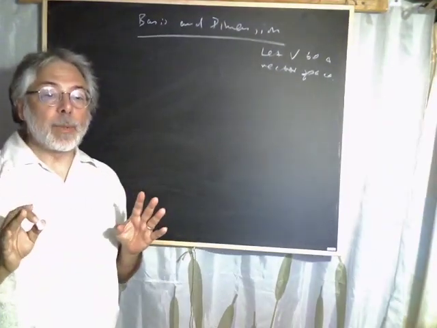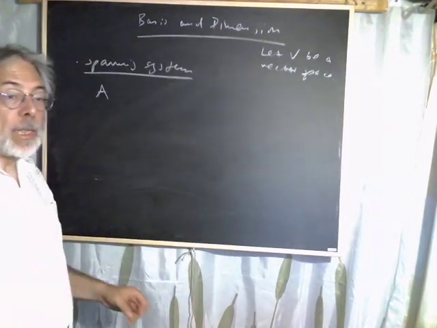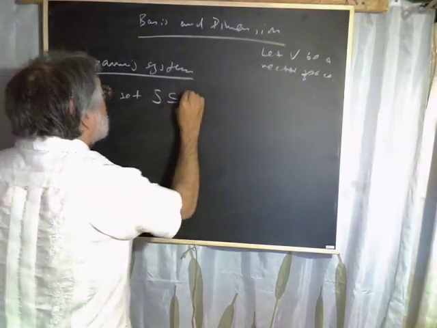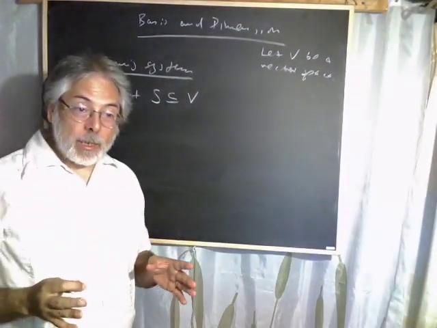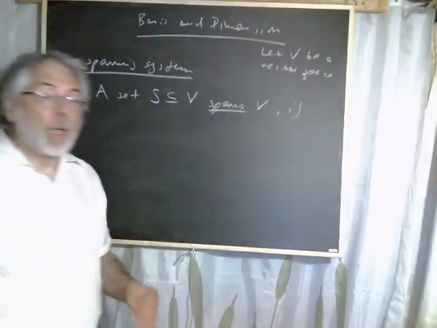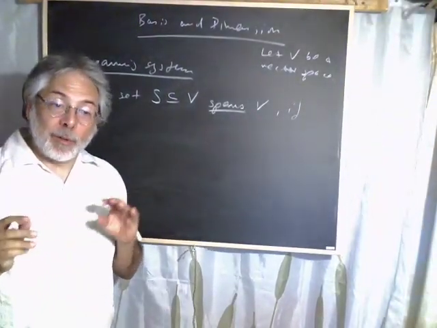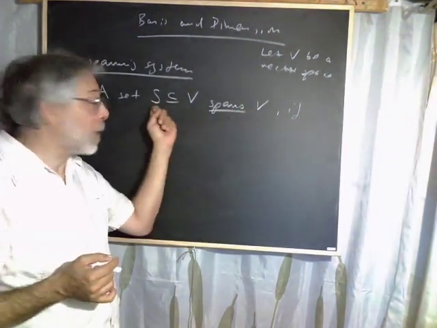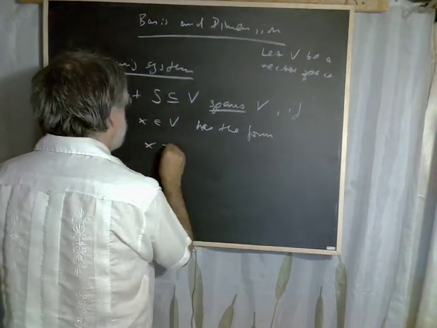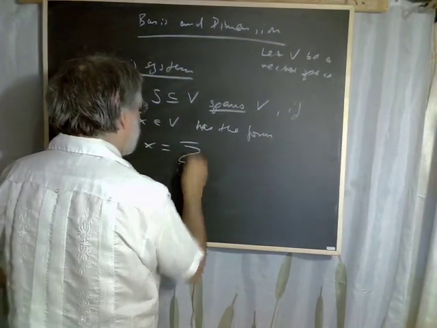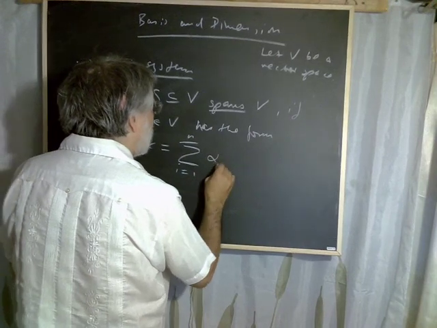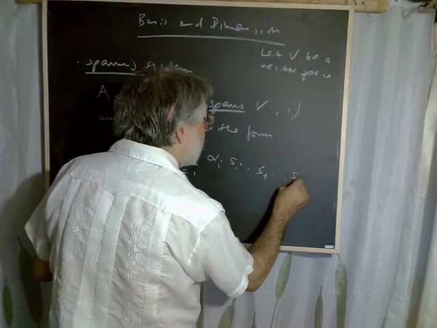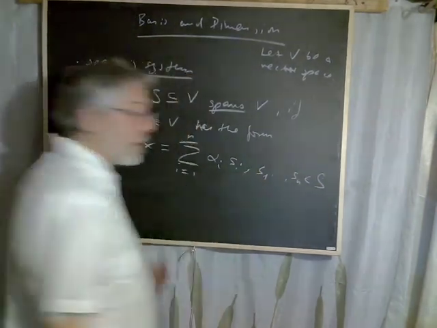The next concept is spanning system. A set of vectors S in V is a spanning system for V, or spans V, if any vector of V can be written as a linear combination of finitely many elements of this spanning system. X equals sum i equals 1 to n alpha i s i, and s1 to sn are in this spanning system.